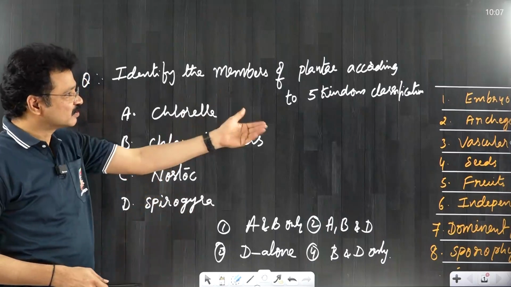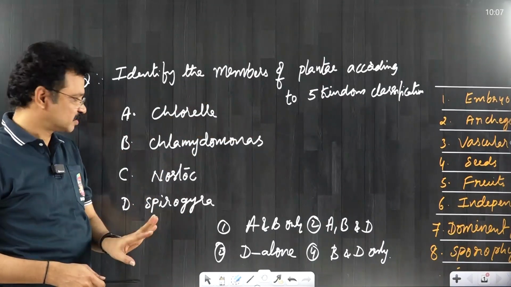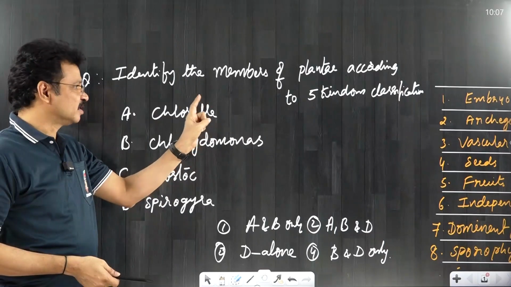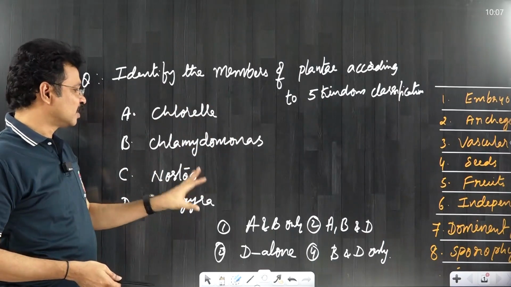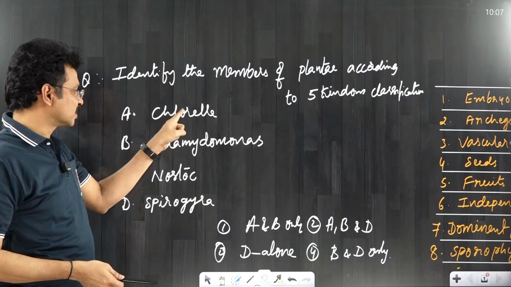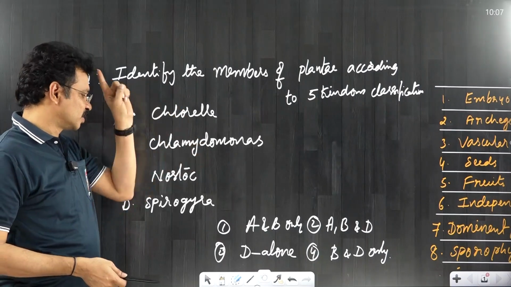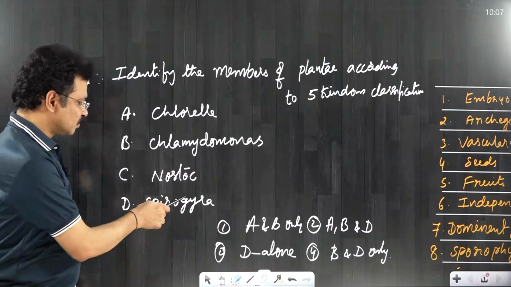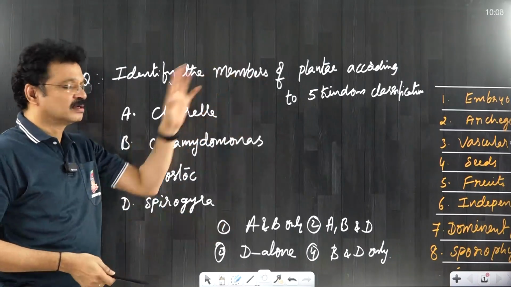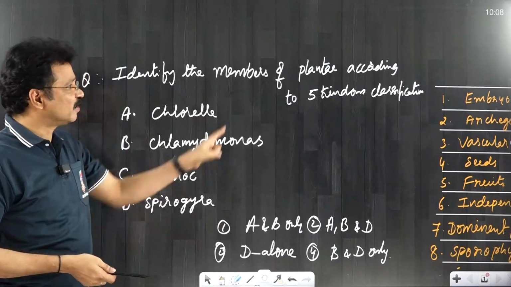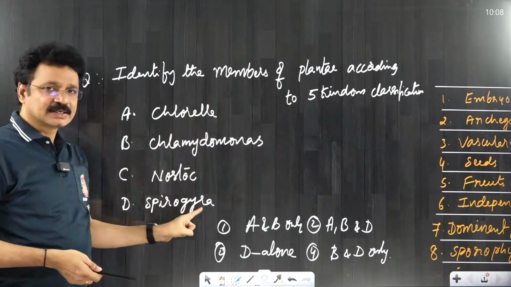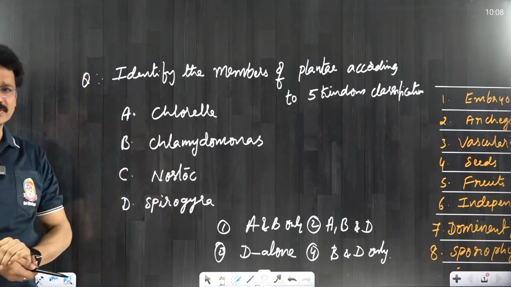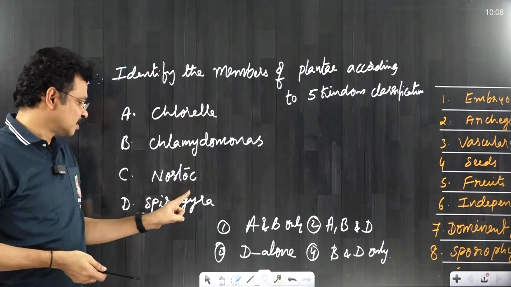Before the announcement of this 5 kingdom classification, all these were members of the Plantae. Following these rules, they are removed and placed under separate groups, one is the Protista, another one is the Monera. Among these 4 options, only Spirogyra is present in Plantae because it satisfies all these criteria: multicellular nature, photosynthetic nature and presence of cell wall. It is the reason to place it under Plantae.